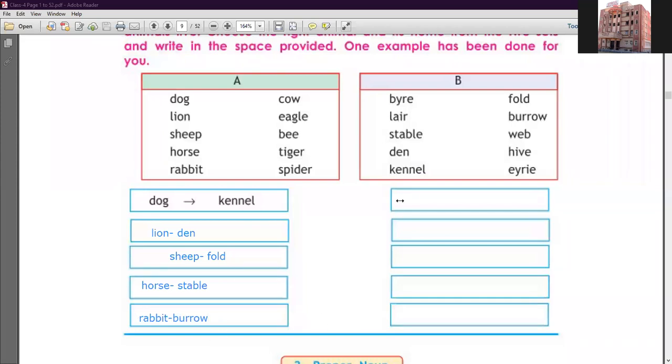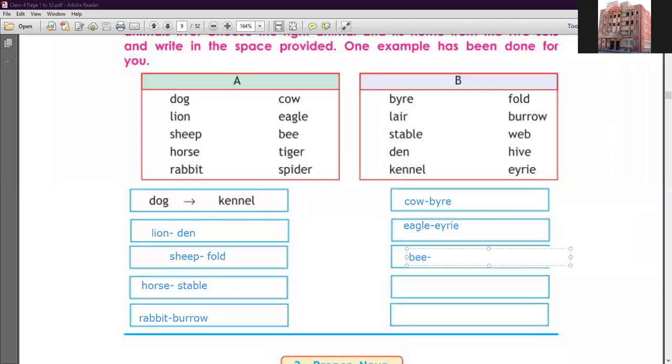Okay. Now next is cow, COW. So for the cow, you have to write byre, BYRE. Clear? Next one is eagle, EAGLE. Okay, now next is eagle. So here the name of its home, yes, Eyrie, EYRIE. Clear? Okay, next one is bee, BEE.